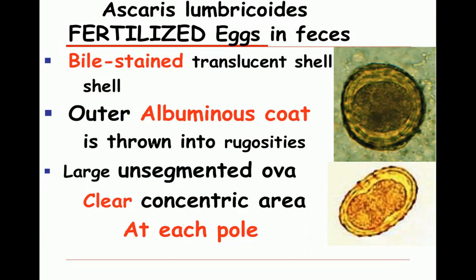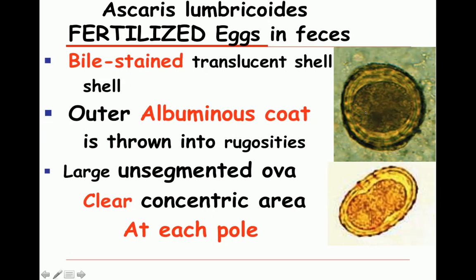The next morphological structure is the egg. The eggs are very important because they are very commonly seen in the stool, and you will see this in your exams as well. So the eggs can be fertilized eggs or they can be unfertilized eggs. Both fertilized and unfertilized eggs are bile stained.